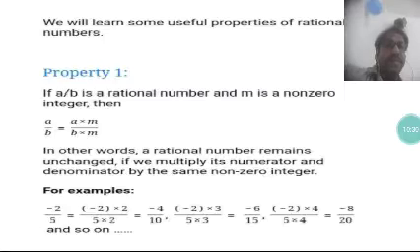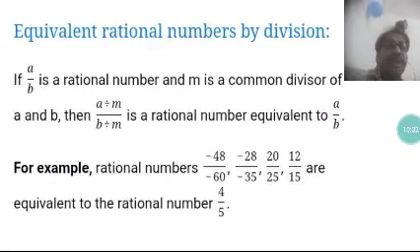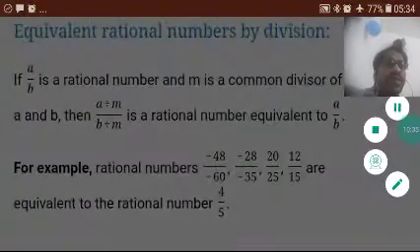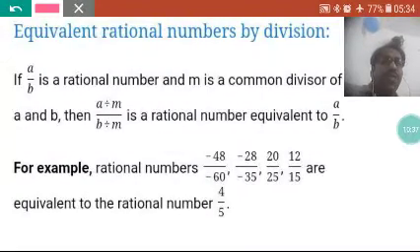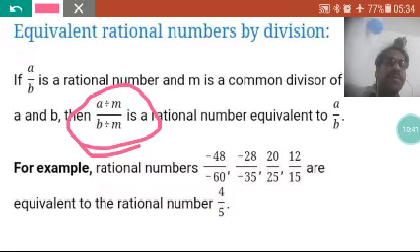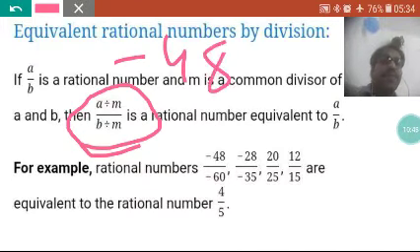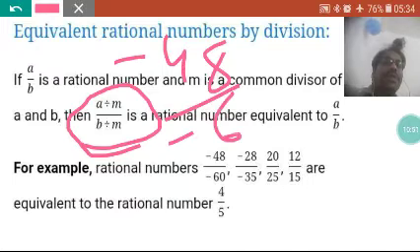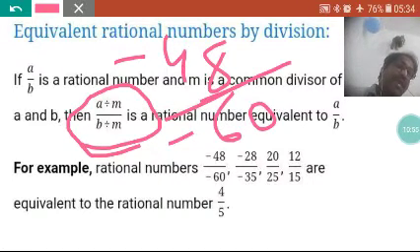Then by division also we can find this. How can we find by division? With the same process we have to follow. We'll divide with the same non-zero number, that is m, and whatever the result is coming is our answer. Suppose minus 48 by minus 60 we have taken. We'll find the simplest form. For finding the simplest form we need the SCF.